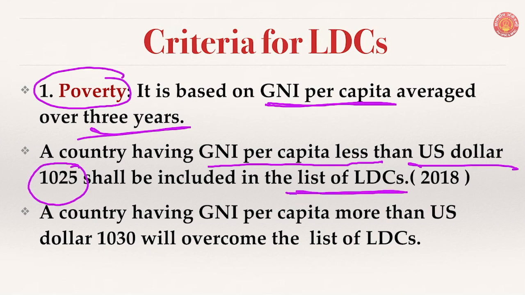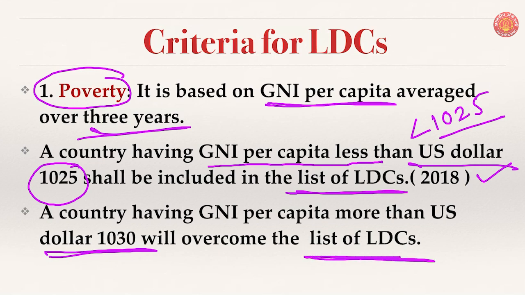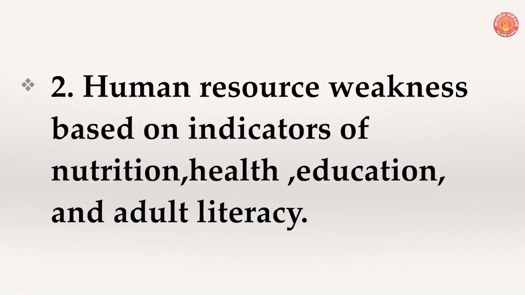This criterion was used in 2018. So a country earning less than $1,025 per capita per year shall be declared an LDC, and a country which earns more than $1,030 per capita per year will move out of the list of least developed countries. $1,025 and $1,030 gross national income per capita is the basis of the poverty criterion.